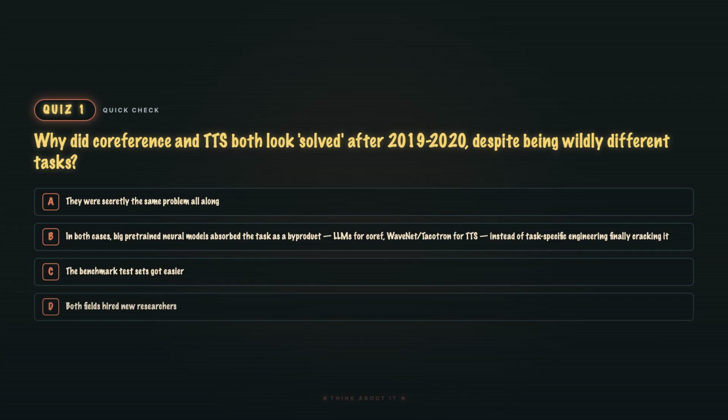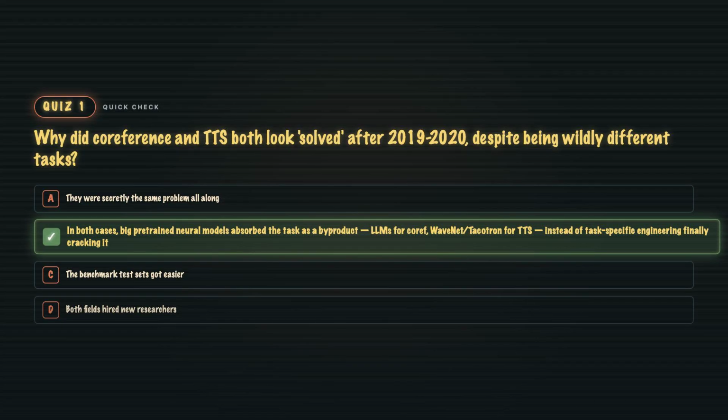B. Same big pattern of the 2020s. Task-specific pipelines get replaced by one big pre-trained model that happens to be good at the task. Coreference, TTS, Summarization, Named Entity Recognition, all of them over and over.